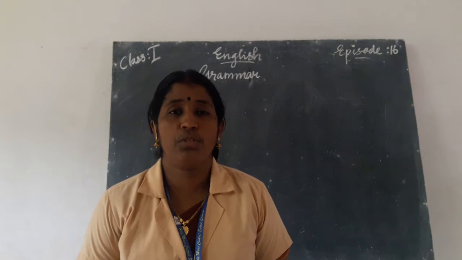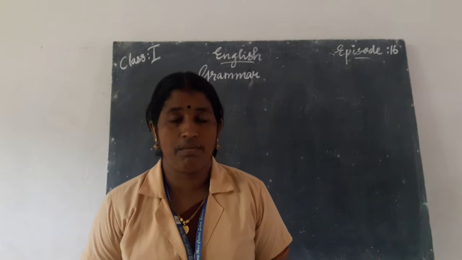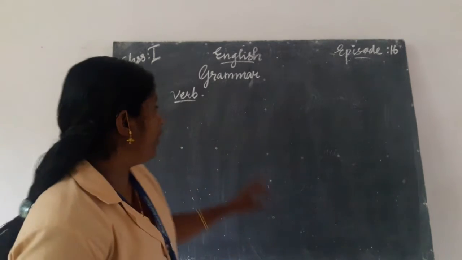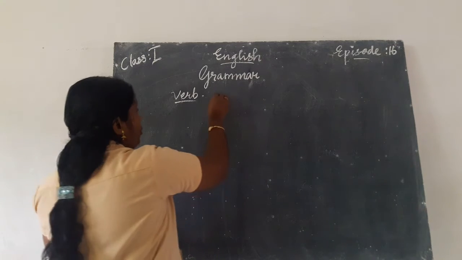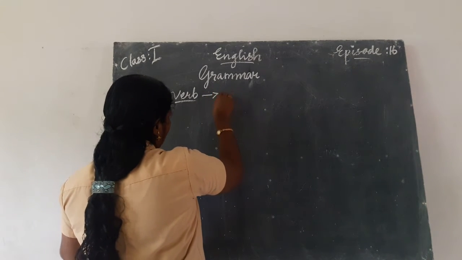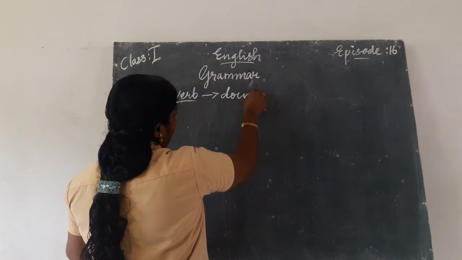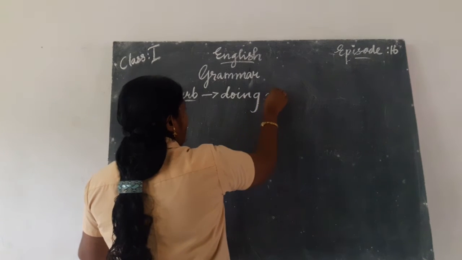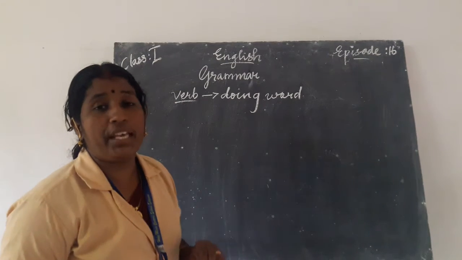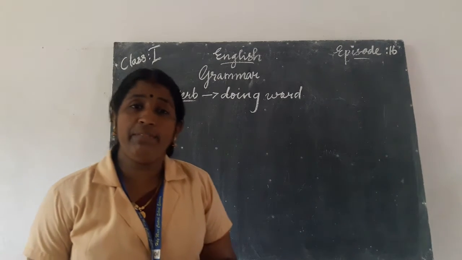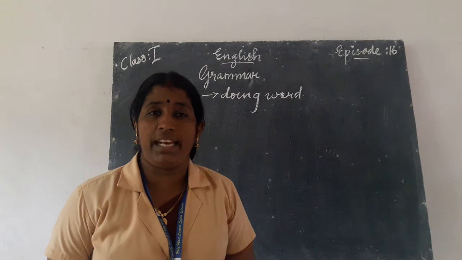And today we are going to study what a verb is. V-E-R-B. A verb is a doing word. That means any word that denotes an action.